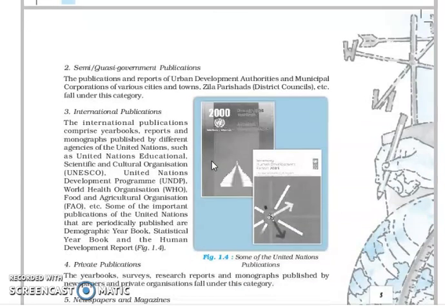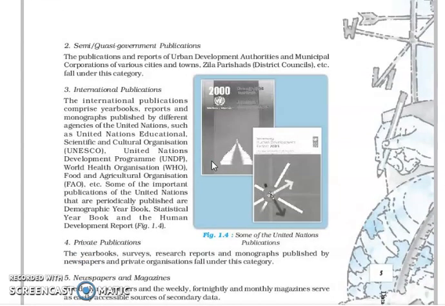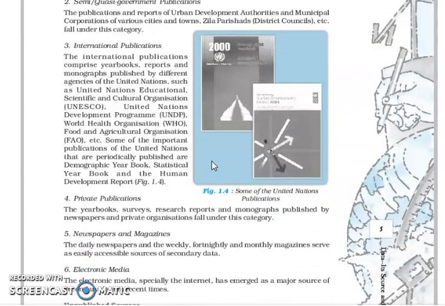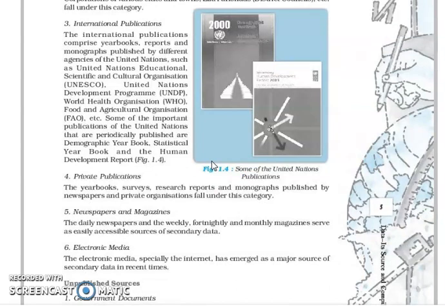And private publication: suppose I have done a survey on a particular topic and made a report, that comes under private publication. Newspapers and magazines: every day we have the newspaper, and we also have periodic monthly magazines, from which we can also collect data. All this comes under the secondary sources of the data. Even electronic media, which means the internet. Every day we collect a huge amount of information from the internet, so that also comes under this.